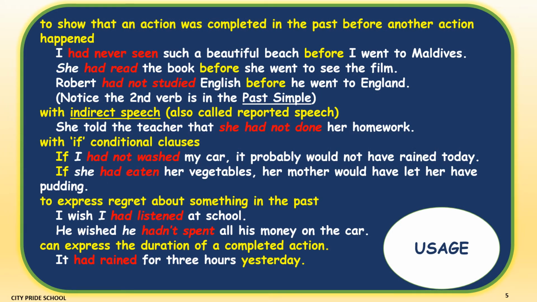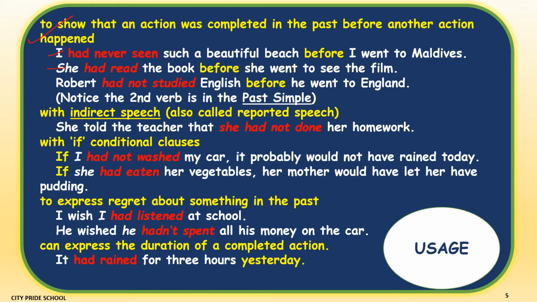Let's go through a few examples to understand the correct use of past perfect tense. The first one is to show that an action was completed in the past before another action happened. The first example is, I had never seen such a beautiful beach before I went to Maldives. So till this person went to Maldives, before this time, the person had never seen beautiful beaches.